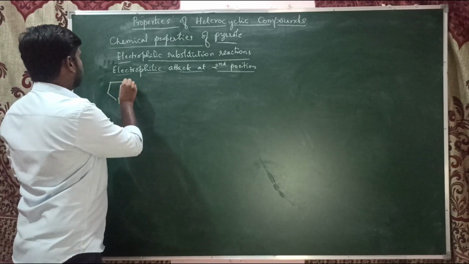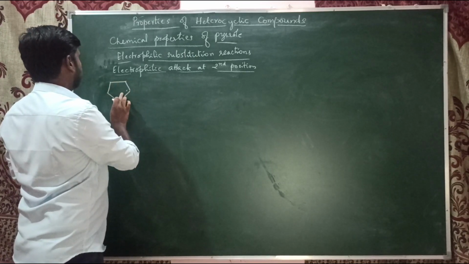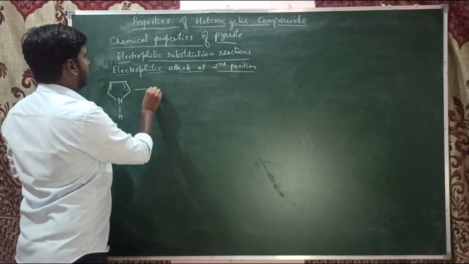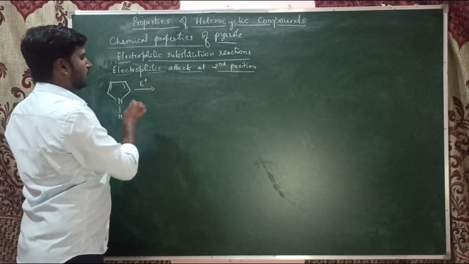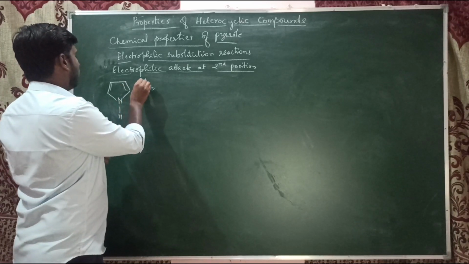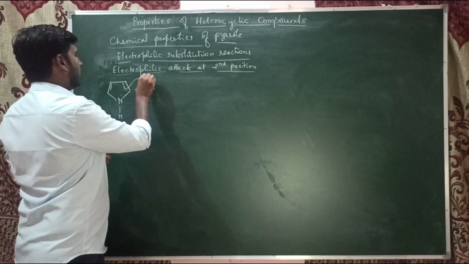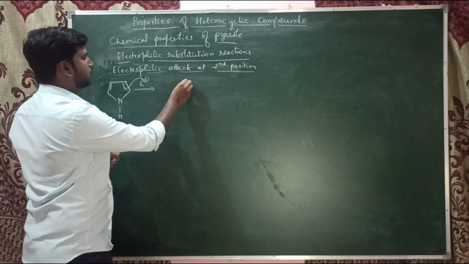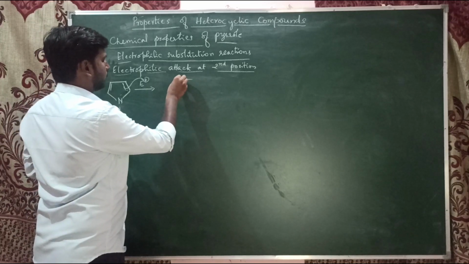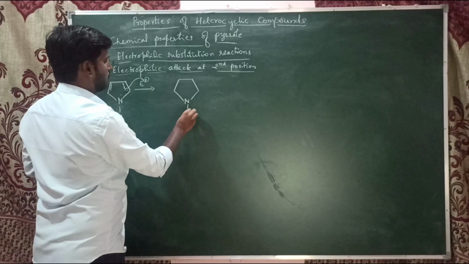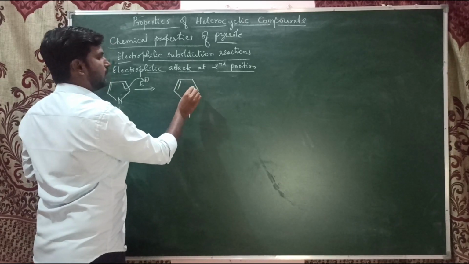this is the pyrrole. When the electrophile attacks at the second position, let's see here. So this becomes a single bond now.